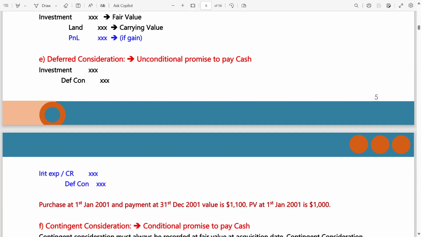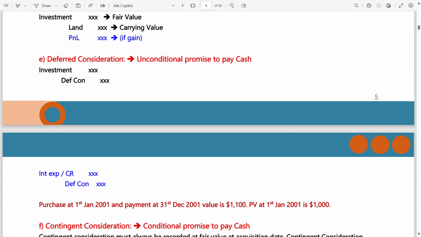Whenever there is any impact on P&L, it should be included in the consolidated retained earnings, because we all know retained earnings has profit as a component. So anything affecting the profit will have a trickle down impact on the retained earnings. So if there is any entry which is an item of P&L, it should have a trickle down impact on the consolidated retained earnings.